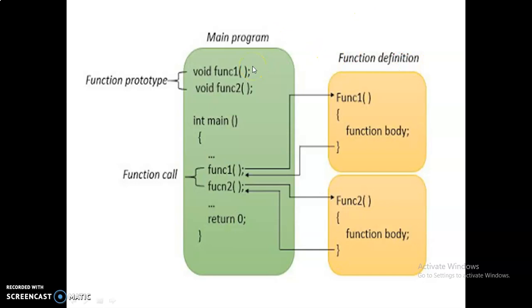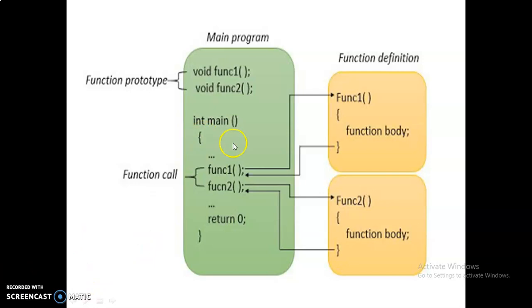It informs the compiler of the function name, the return type of the function, and the arguments passed to the subfunction. This is called the function prototype.